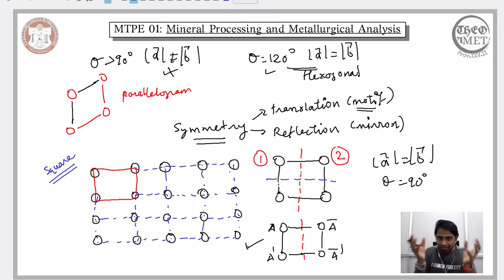You can think of another plane wherein you can place the mirror and obtain the reflection symmetry, and that other plane is along the diagonals.